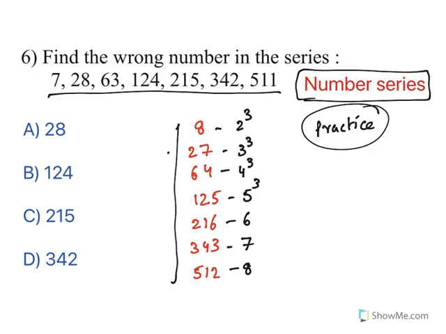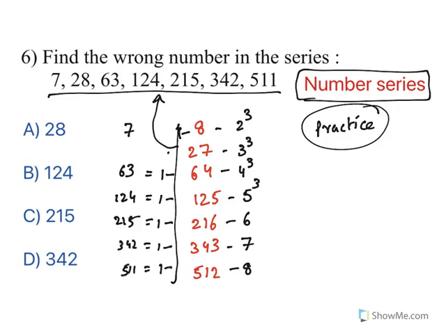Look at these numbers and compare with this one. Do you see any relationship? 8 minus 1, this is 7. 28, no, this is missing. Look at the other one. 64 minus 1, how much is it? 63. 125 minus 1, how much is it? 124. 216 minus 1, how much is it? 215. Similarly, everything you will get by subtracting 1. Only the difference is this one. 27, see, minus 1, it has to be 26, but the series given is 8. So this is the odd man out, so this is the option.